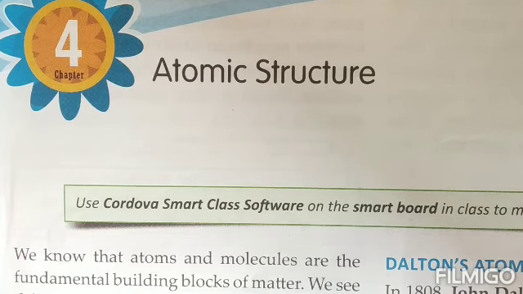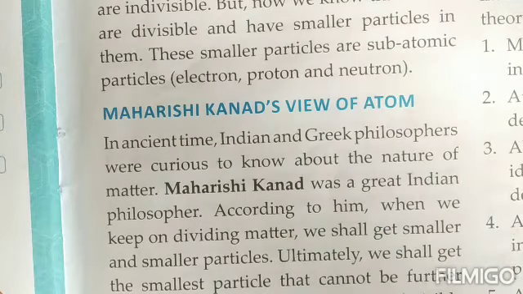Earlier, the atom was considered to be indivisible. That means it was thought that the atom cannot be divided into anything simpler, because it was supposed to be the smallest thing that could be found. But later on, the work of various scientists led to the discovery that atoms themselves were made up of subatomic particles.